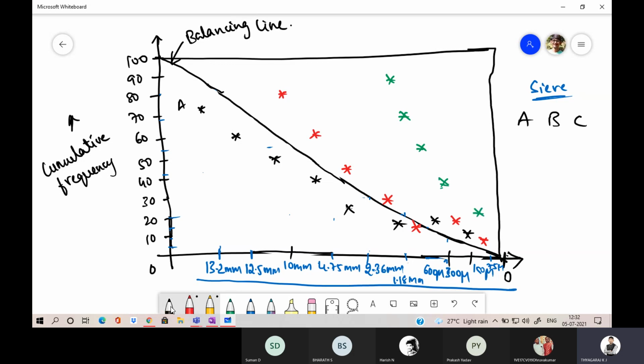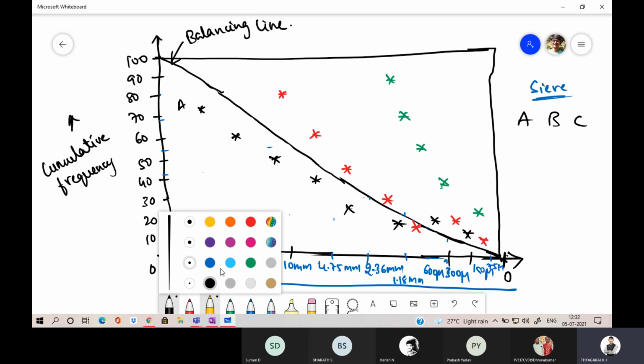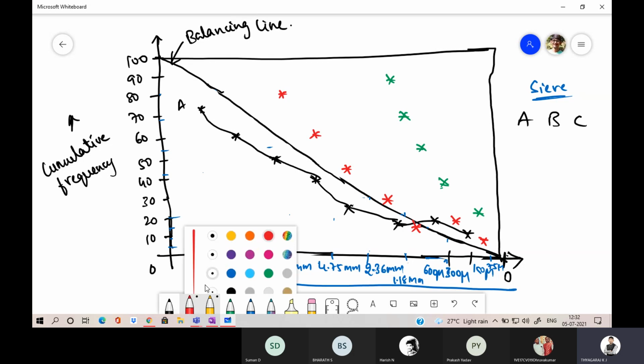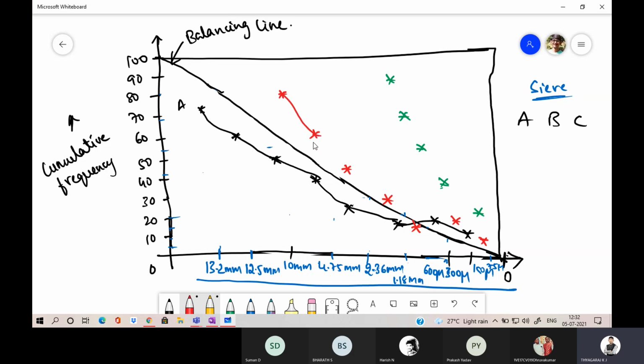Now join all the values. Now join all the lines, roughly join all the values. So material B, join the values. Then material C, join the values.